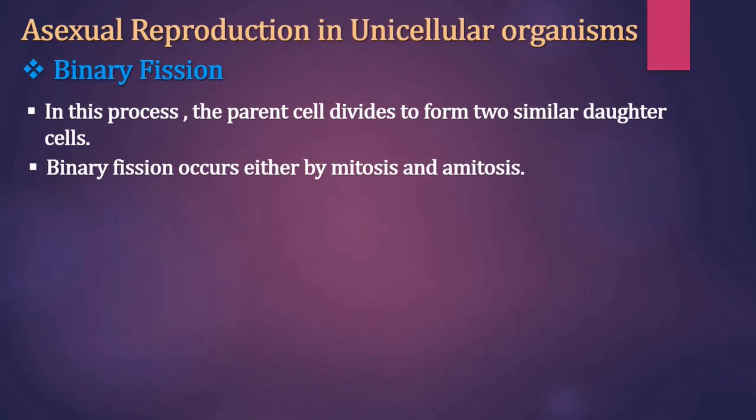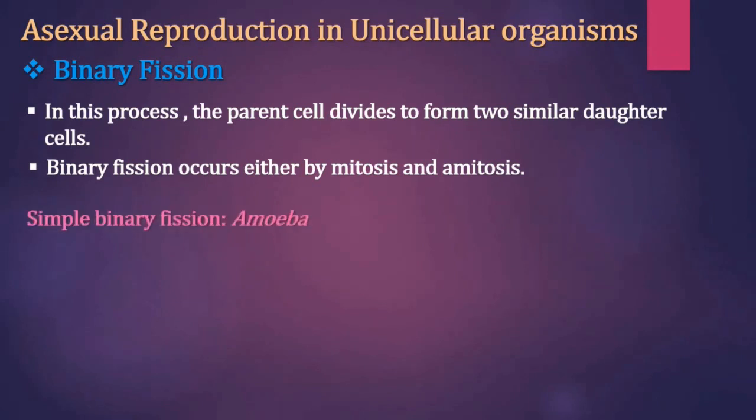Amitosis means a direct method of cell division characterized by simple cleavage of the nucleus without the formation of chromosomes.